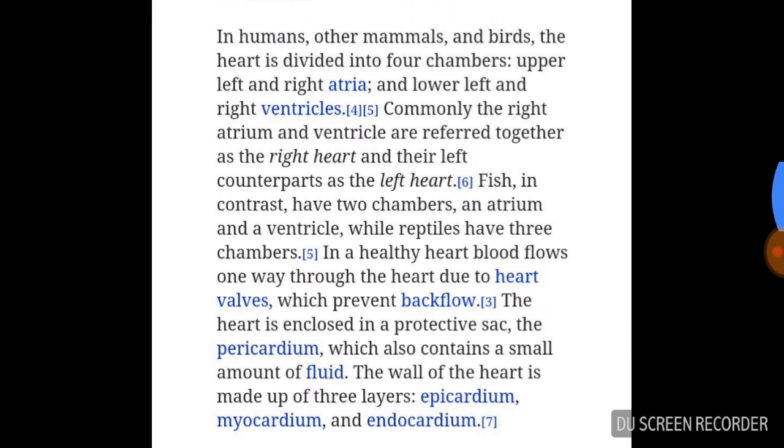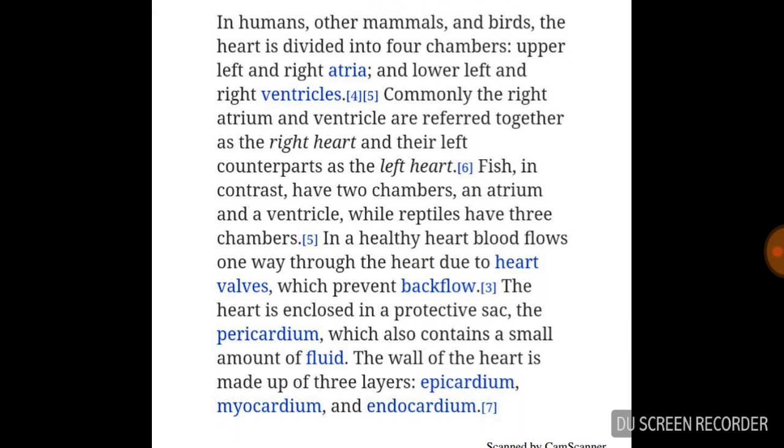In humans, other mammals and birds, the heart is divided into four chambers: upper left and right atria and lower left and right ventricles. As we know, the heart has two sides, left and right. So the heart is divided into four chambers: left atrium, left ventricle, right atrium and right ventricle. Commonly, the right atrium and ventricle are referred to together as the right heart, and their left counterparts as the left heart. Fish have two chambers, an atrium and a ventricle, while mammals, birds and humans have four chambers, and reptiles have three chambers.